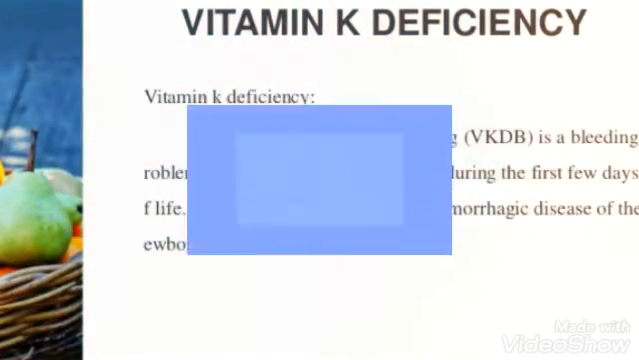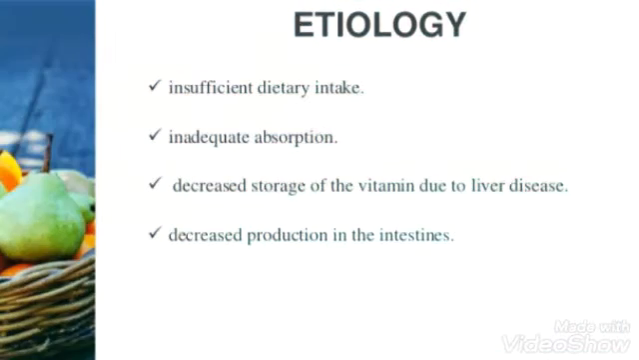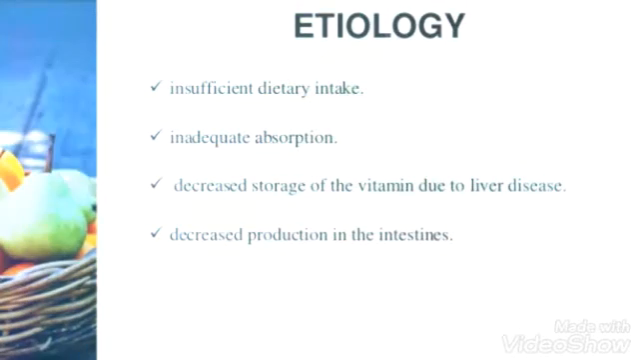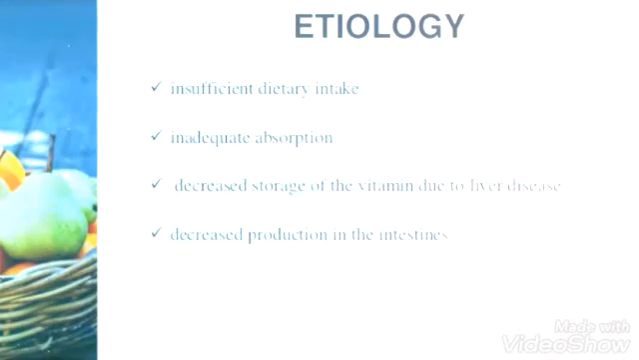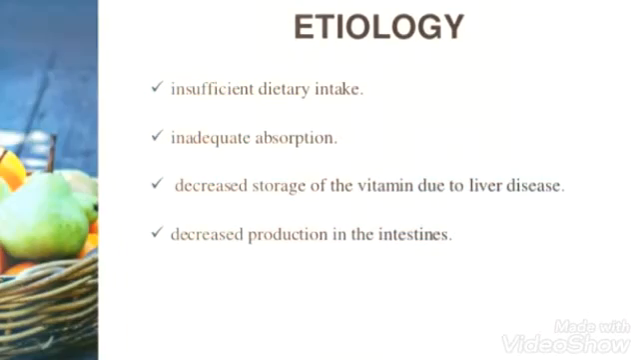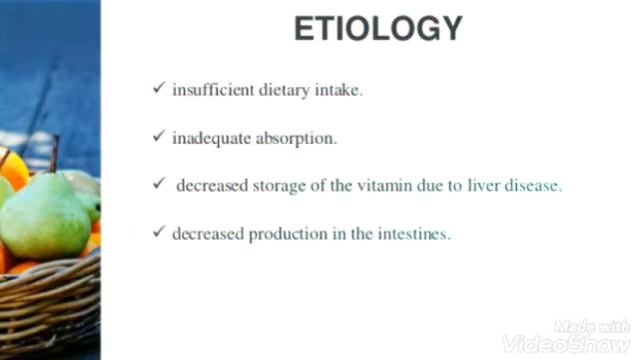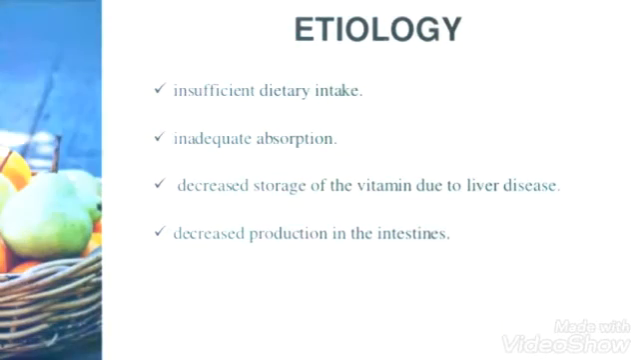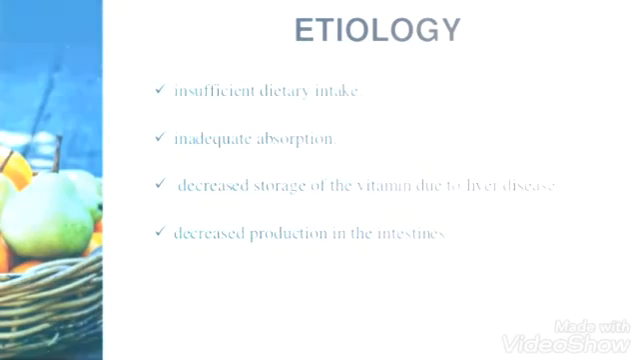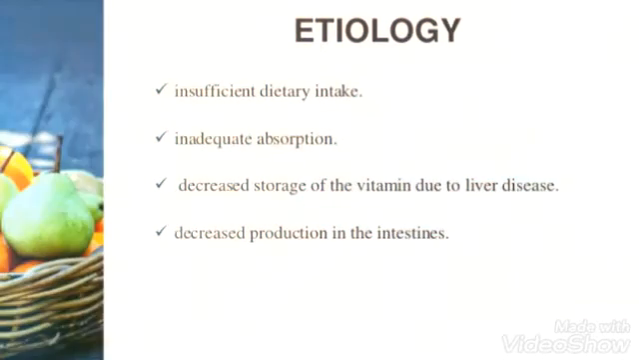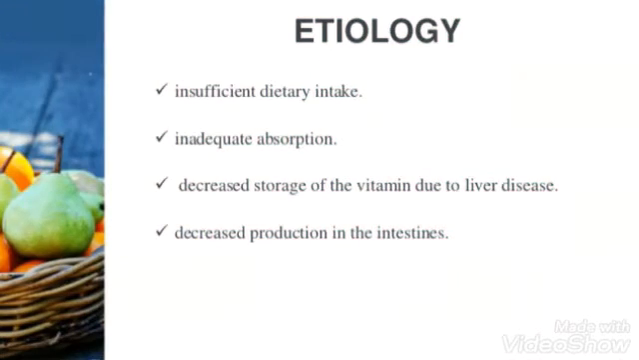So we'll see the etiology. Insufficient dietary intake, inadequate absorption, decreased storage of the vitamin due to liver disease, decreased production in the intestine. So these are the causes that can cause deficiency of vitamin K. That means whenever you are not taking appropriate food that is rich in vitamin K, or there is inadequate absorption, that means the body is not absorbing the vitamin K that you are taking, then certain liver diseases, and decreased production in the intestine, that is, your intestine is not able to have proper production.